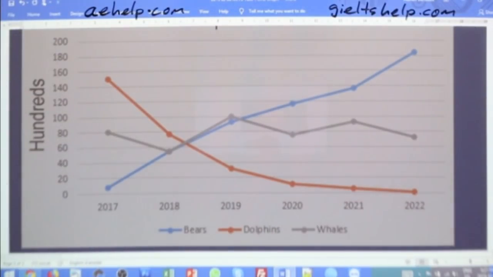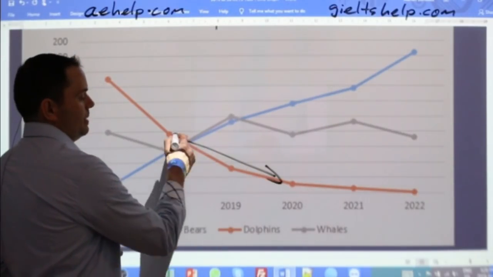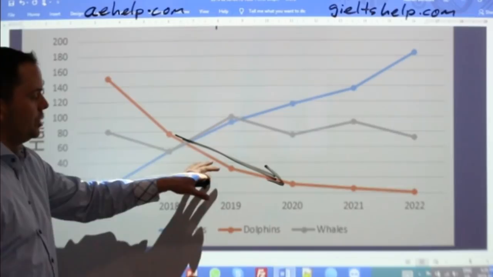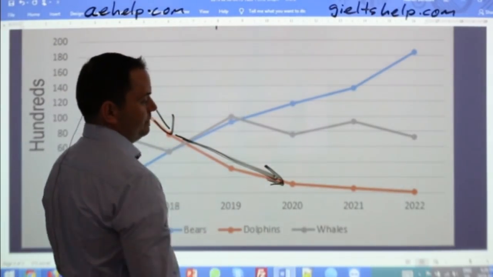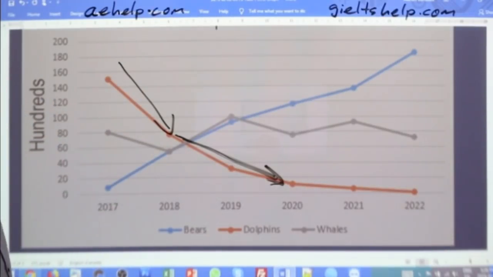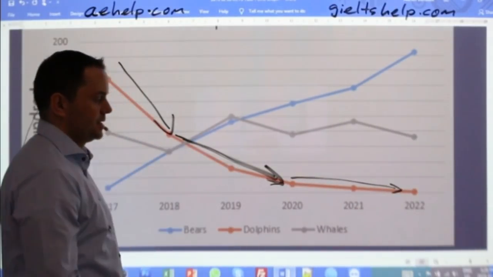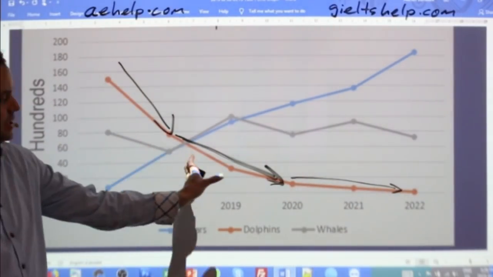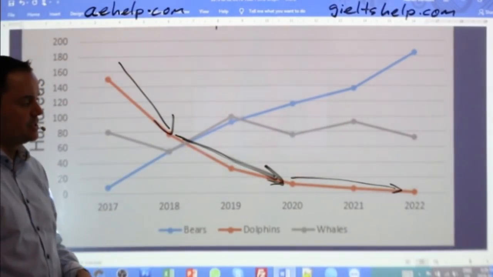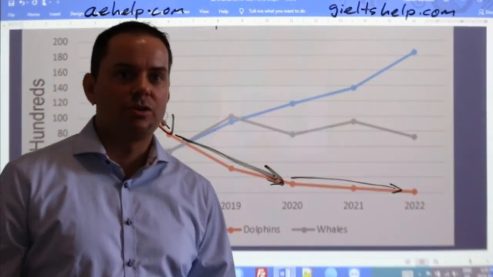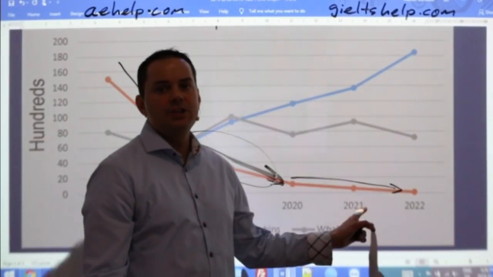All right, so we've described this part here. How about this? Okay. So how about this? What kinds of words can we use? So here it's dramatic. Here it's what? Okay. So there's basically three variances. This one, and this one would be the three different variances of the rate of change. Okay. How would you call this one? I wouldn't call this one marginal. I'd call this one marginal.